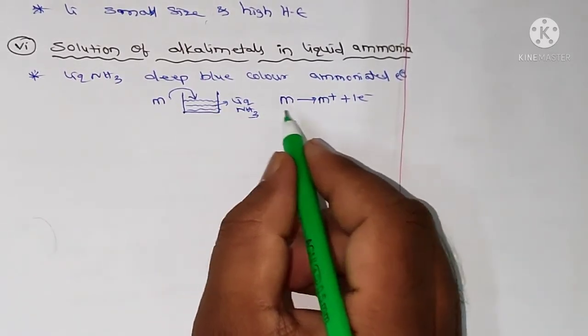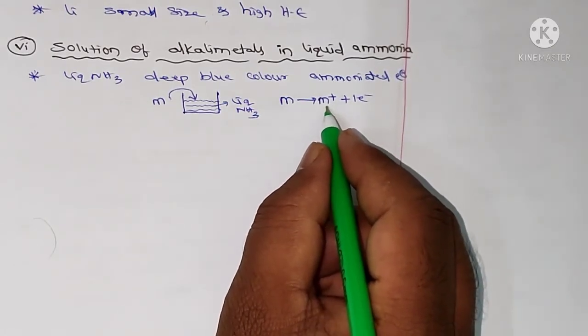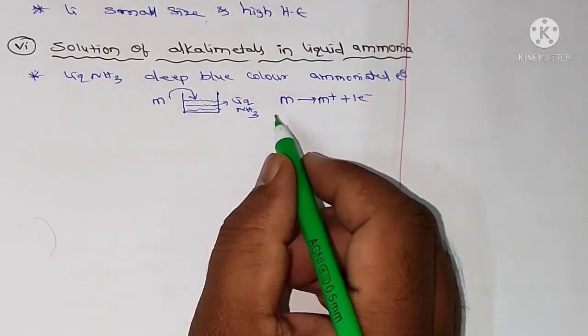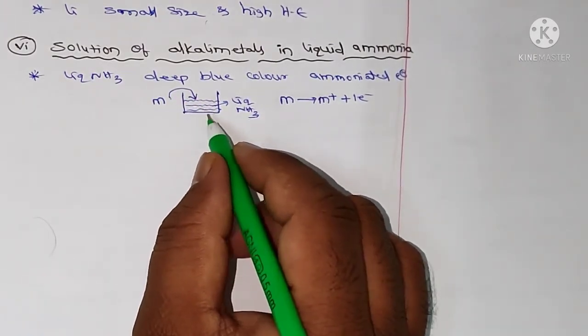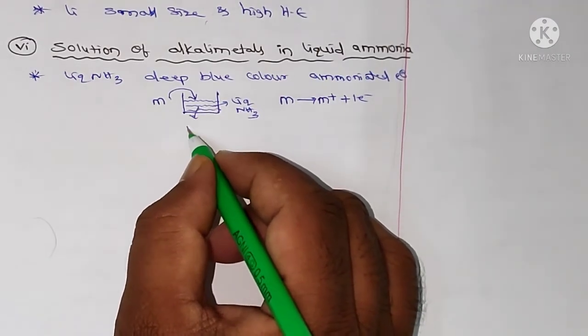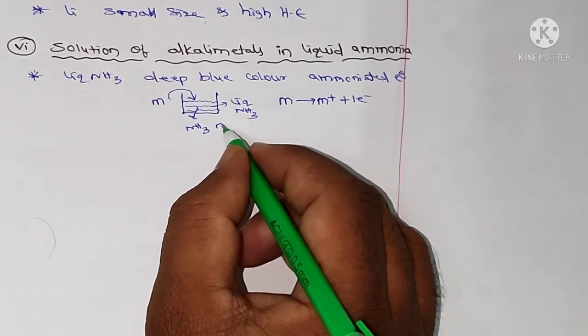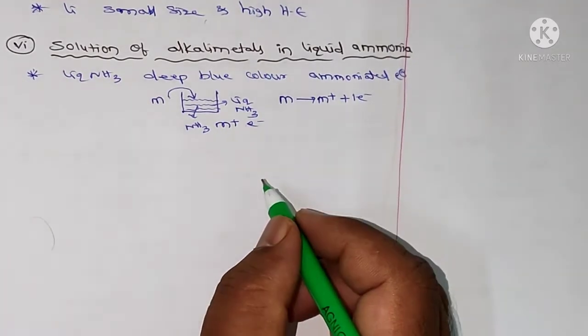In that liquid ammonia the metal will lose one electron, then it can form mono positive ions. So after adding the metal in that solution, NH3 molecules, M plus ions and electrons are present.